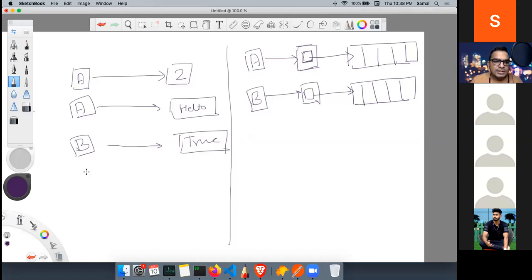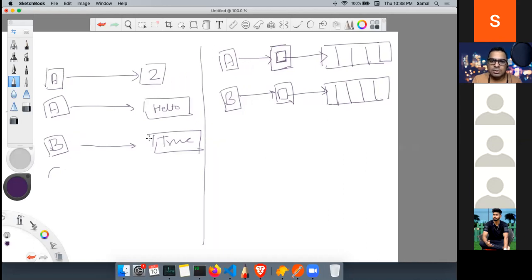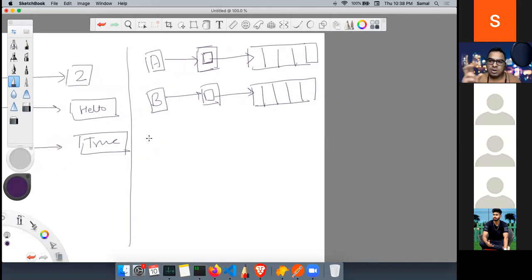If I do c equals a, c will copy the value of a to its own location, so c will again hold 2. But non-primitives are pass by reference or copy by reference. It's like a pointer in other languages.